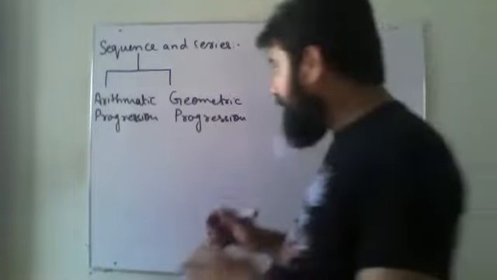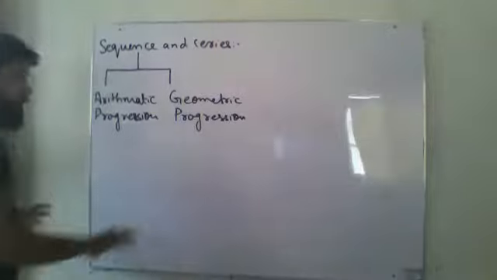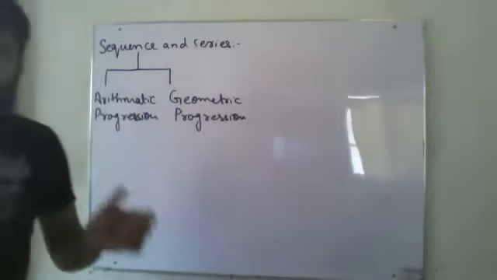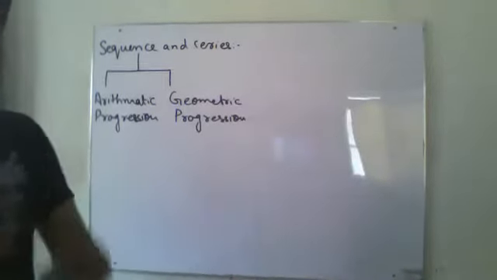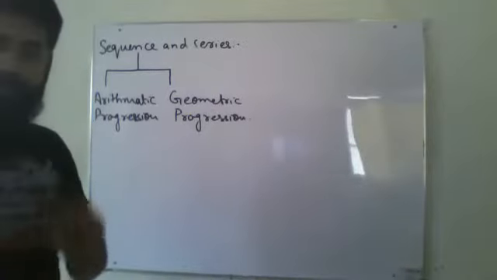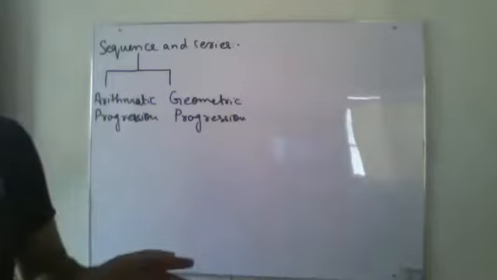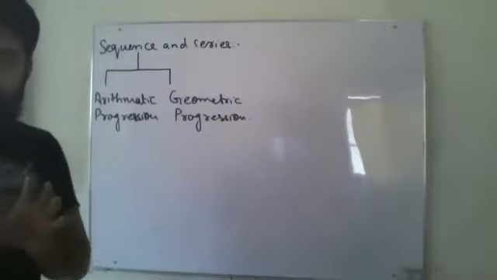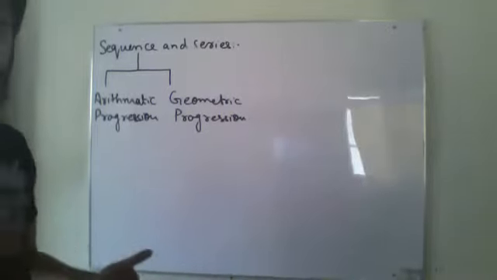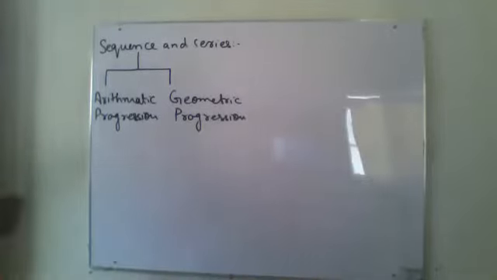Now, first of all, I am going to explain what is the difference between arithmetic sequence and geometric sequence. Then I will work with arithmetic first, and then we will go with the geometric one.